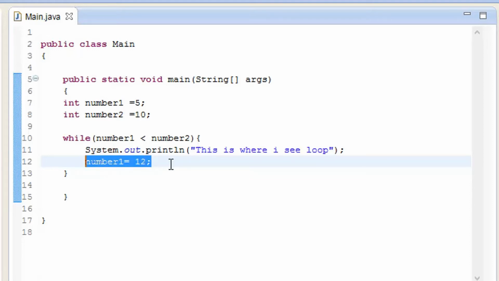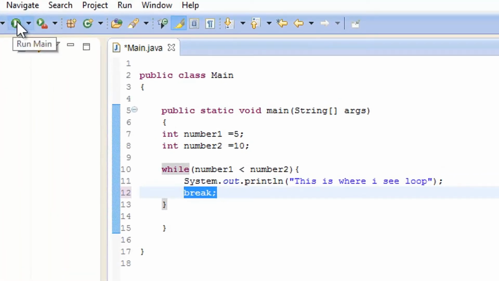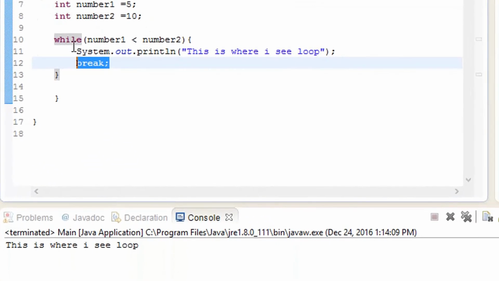Next, another way to do that is adding a break to it. So I'm going to type break and then close this one. It is going to break the loop, which terminates it from start to bottom, whenever it hits this 12th line. So let's play it and let me show you if it works. So there you see, this is where I see the loop. It is going to break like that.